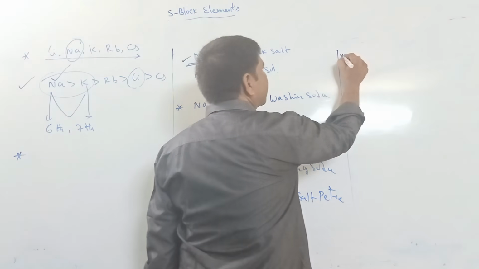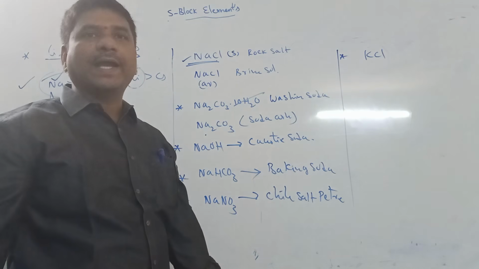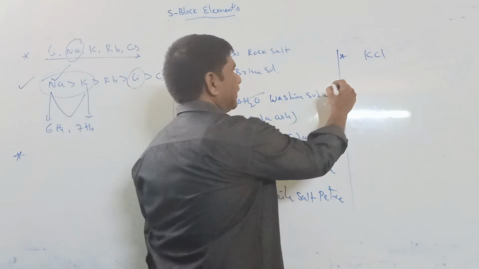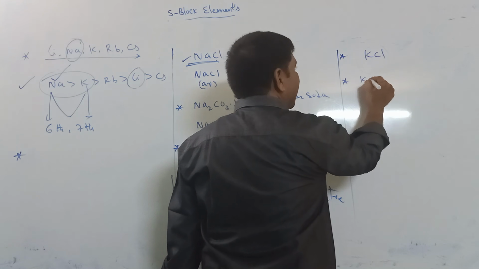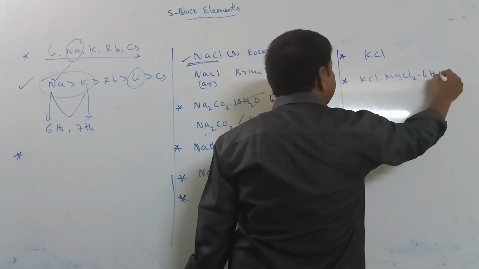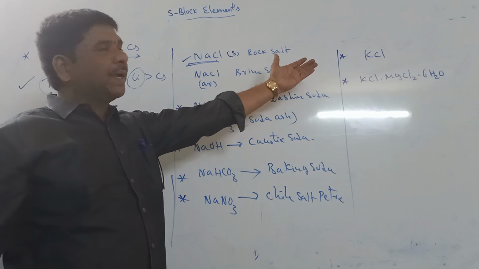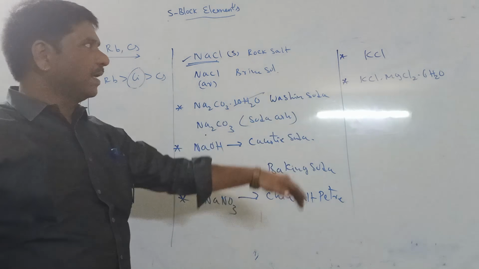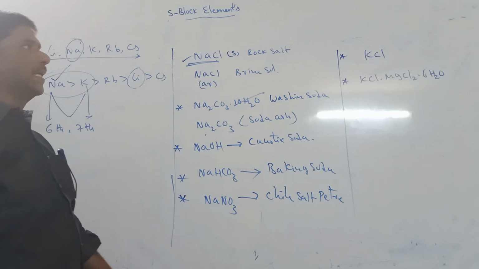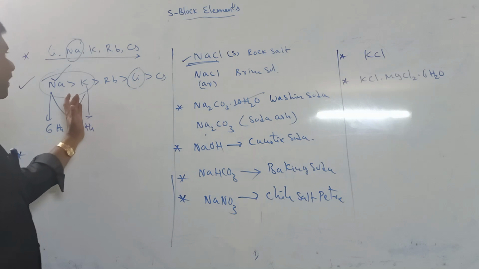Potassium also has main minerals. The main one is KCl, its name is sylvine. Next is carnallite, KCl·MgCl2·6H2O. So potassium's main mineral is sylvine, KCl, and the next one is carnallite, KCl·MgCl2·6H2O. So these are the minerals.